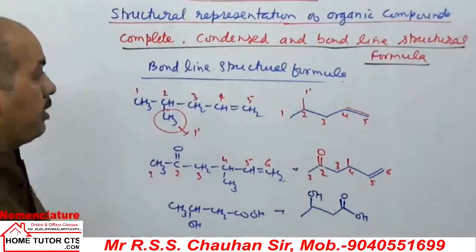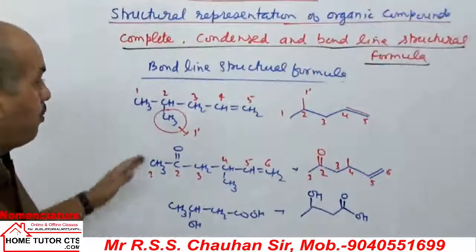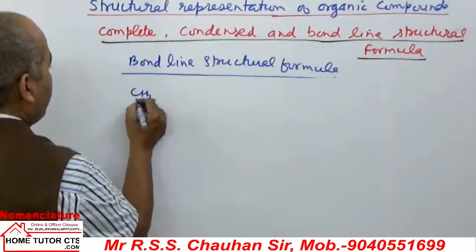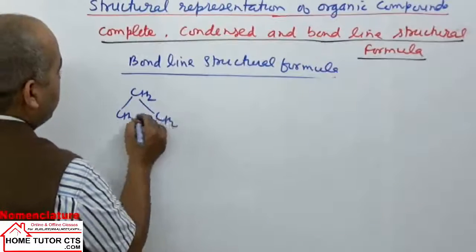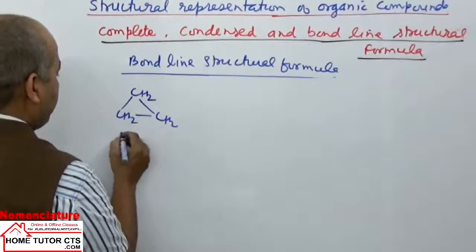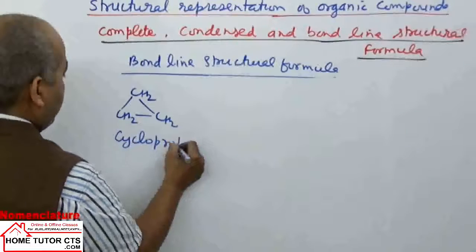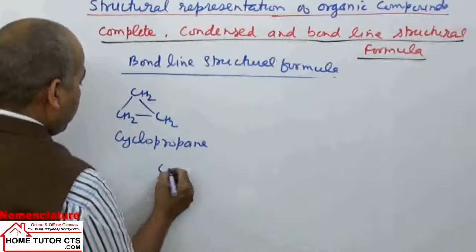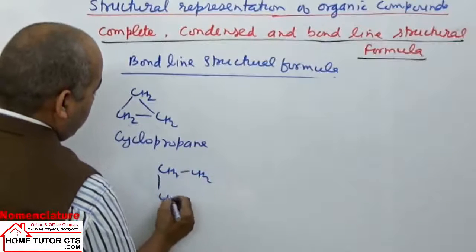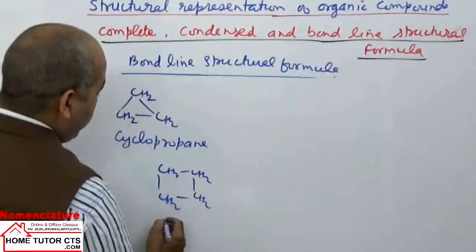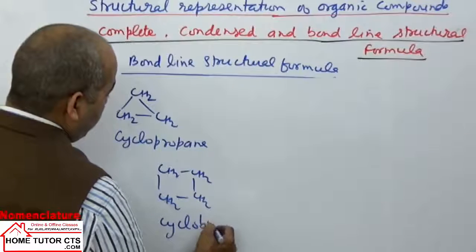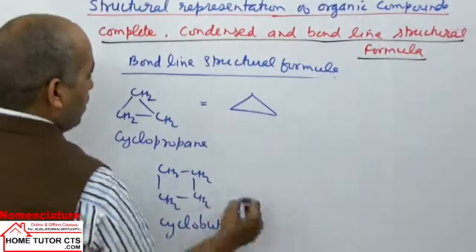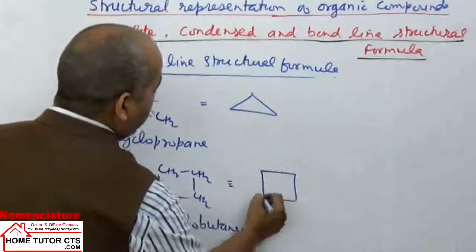Okay, if I take benzene, how to write benzene's bond line structure? Or we can take first some cyclic compounds, like we have CH2 CH2 CH2. It is cyclopropane. Four carbon name is cyclobutane. How to write this cyclopropane structure wise? This can be written in bond line structure this way.